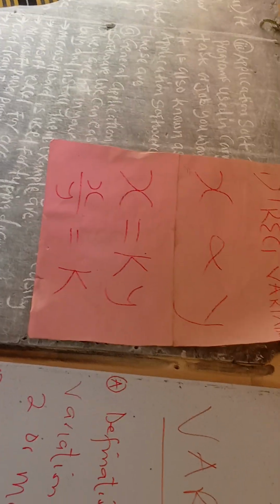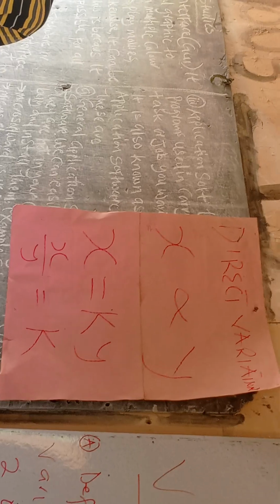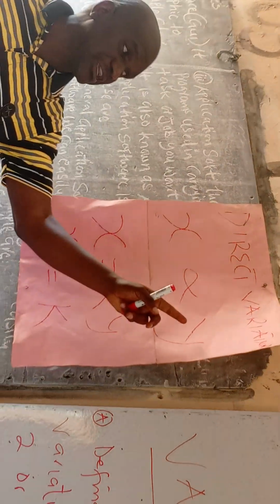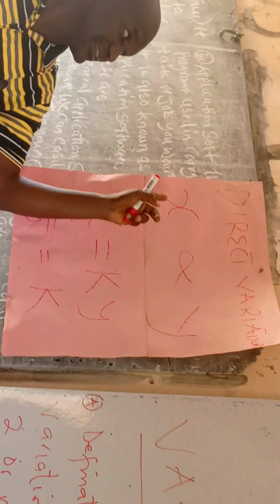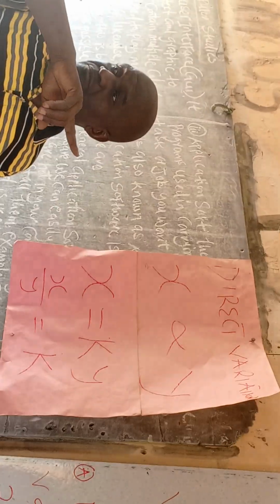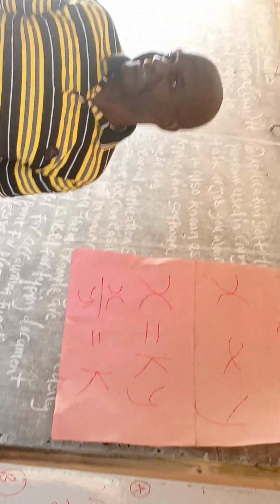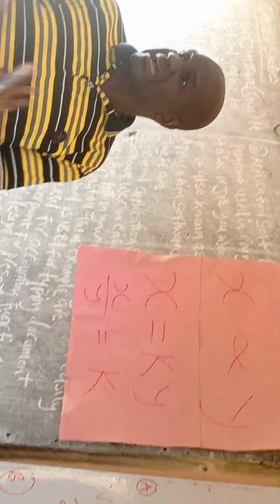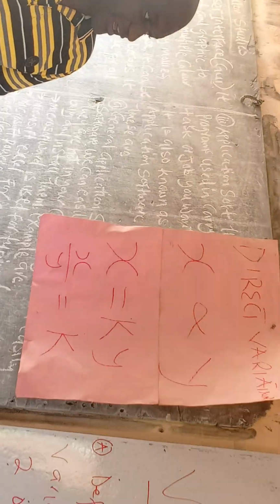That relationship is a direct variation. If ginger is decreasing, fertilizer will also be decreasing. So either ginger and fertilizer are both increasing, or both decreasing. That is an example of a direct variation.